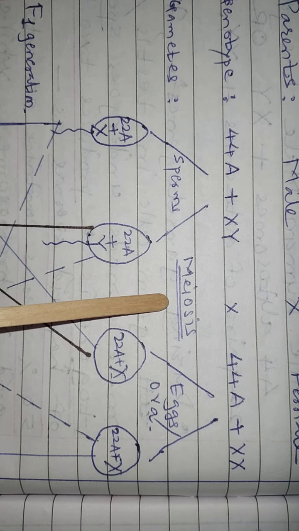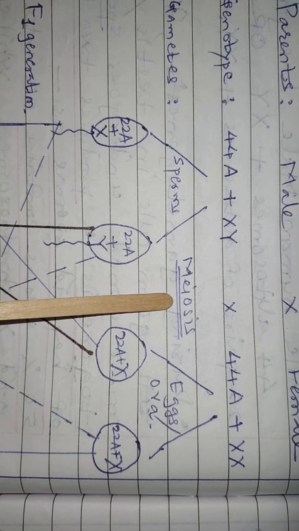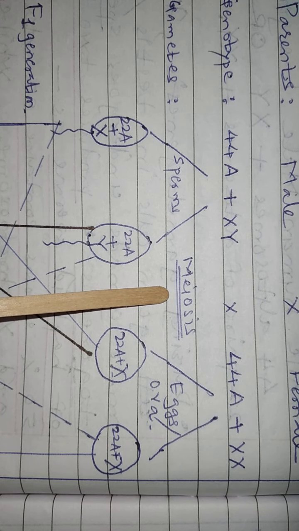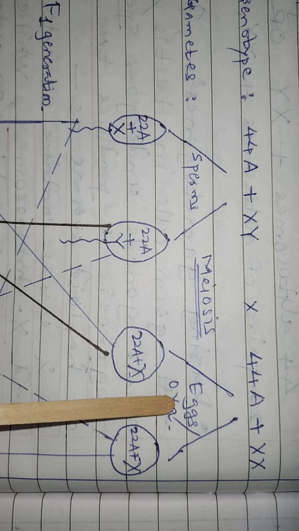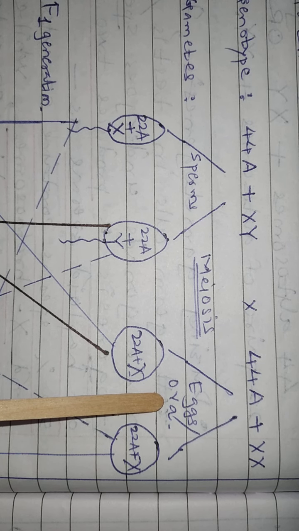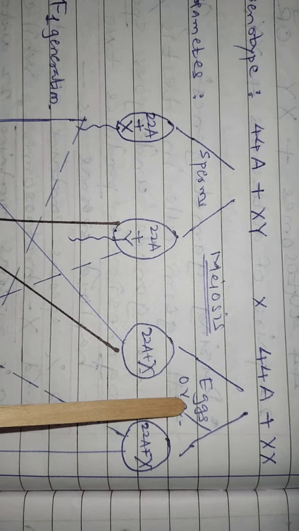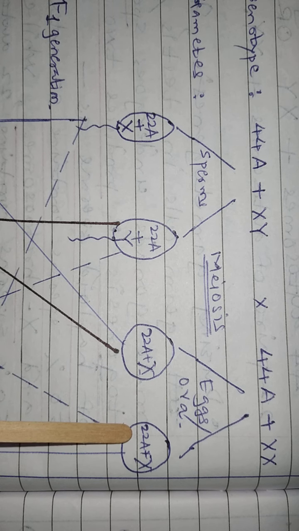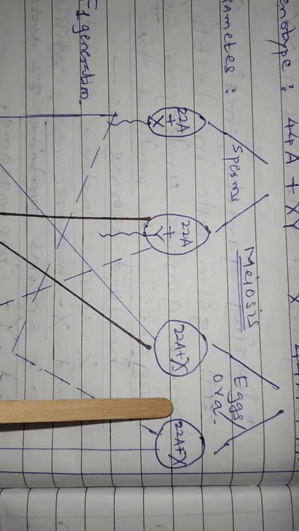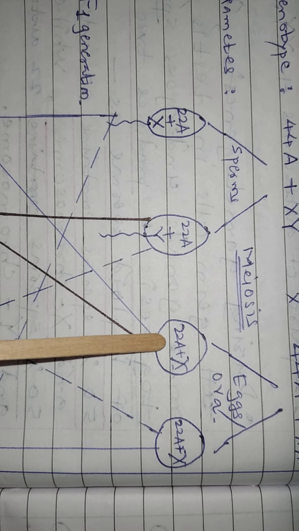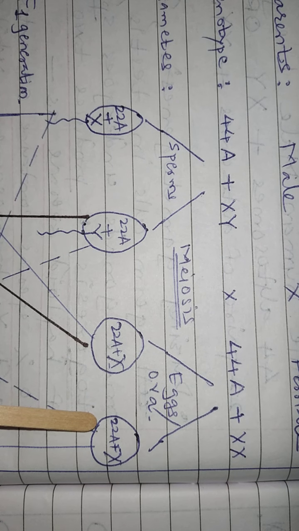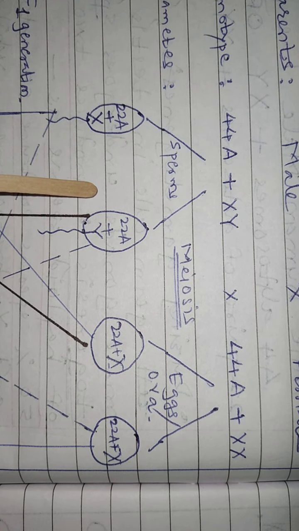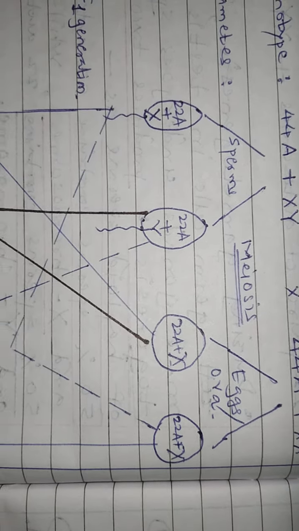Gametes are produced by the process of meiosis. The female parent produces eggs or ova, the egg also known by the term ovum, single ovum, plural ova. So the eggs are of identical nature. Each egg contains 22 autosomes with a single X chromosome. That's why the human female is homogametic, while the human male is heterogametic.